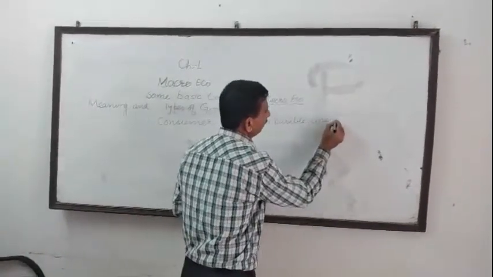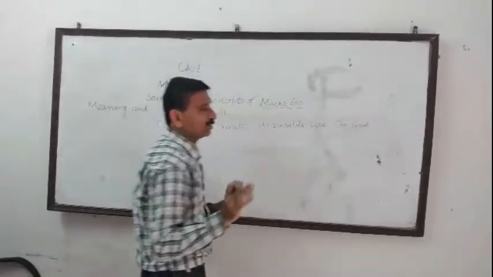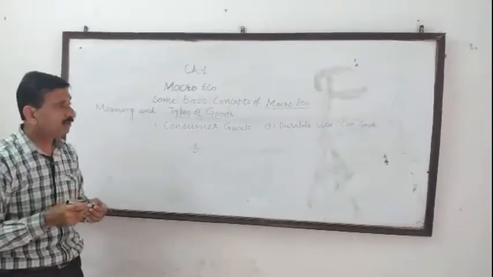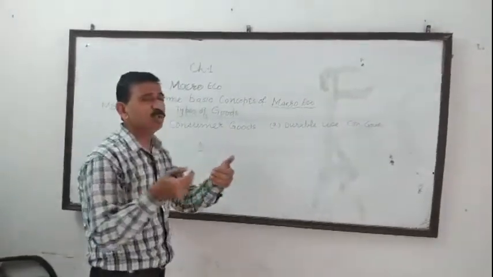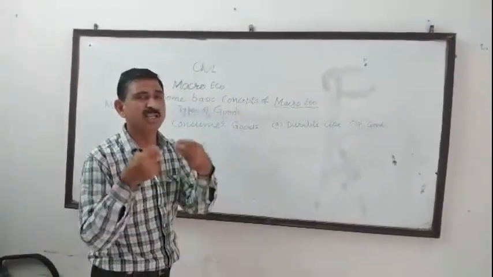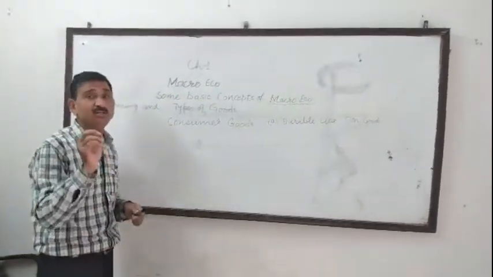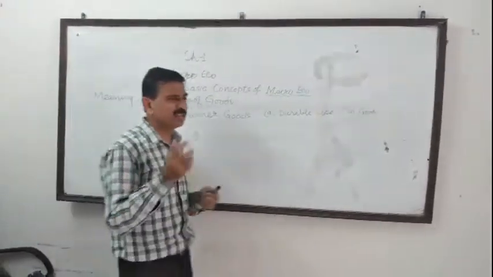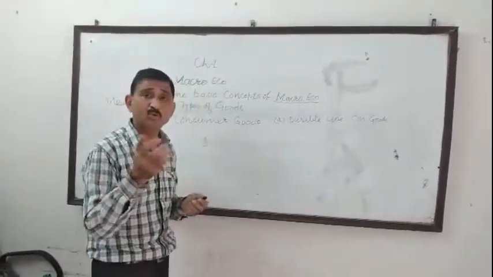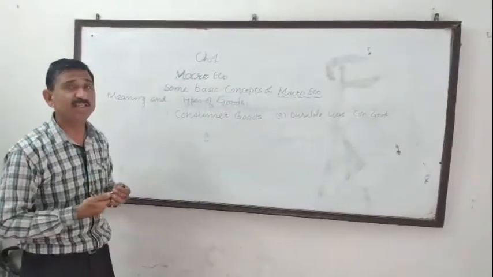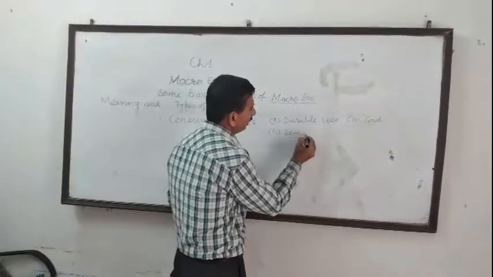Durable use consumer good, as the name makes clear, is that good which is used by a consumer for a long period of time. For example, if I purchase a sofa set, it can be used for 5 years, 6 years, 10 years. I purchase a motorcycle, I purchase a car. This is known as durable use consumer goods because it is used by a consumer for a long period of time. But there are certain commodities which are used by a consumer for 1 year or slightly more than 1 year. These are known as semi-durable consumer goods.